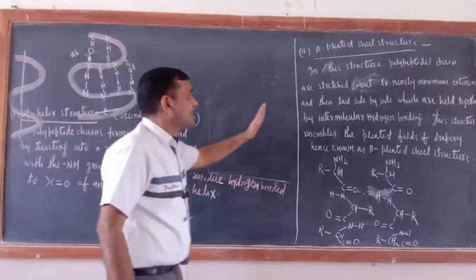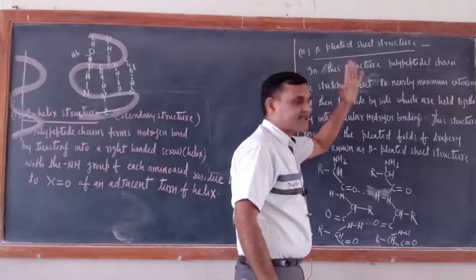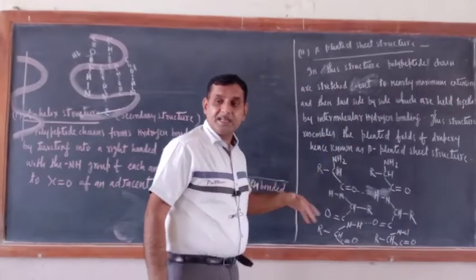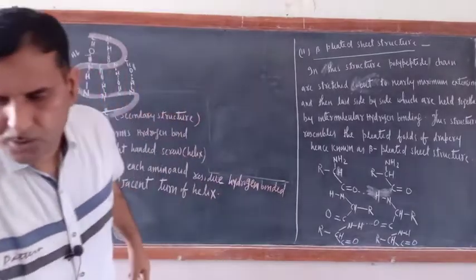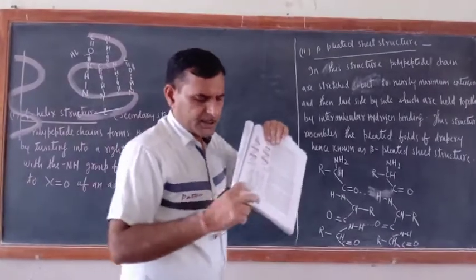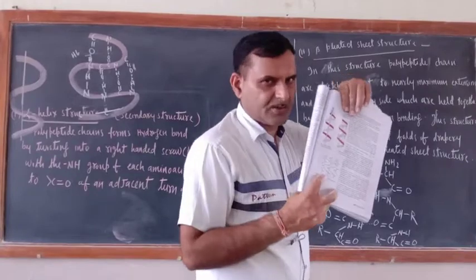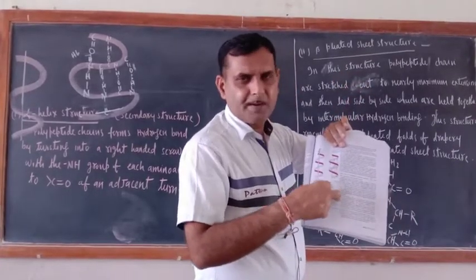Another structure is the beta pleated sheet structure. Okay, now actually in this book they have given this beta pleated structure. Okay, they have made this so complex.